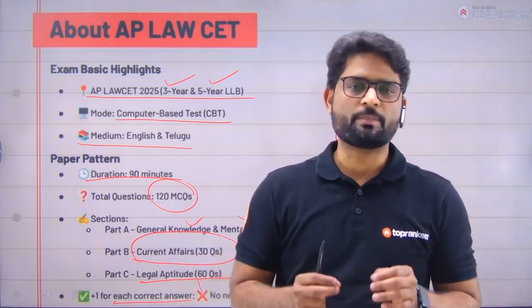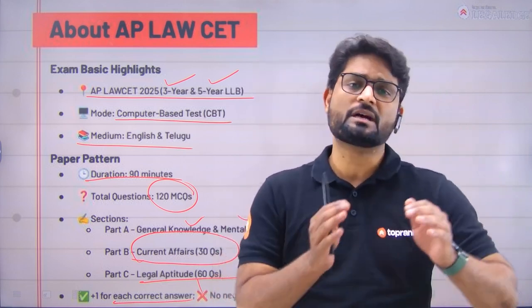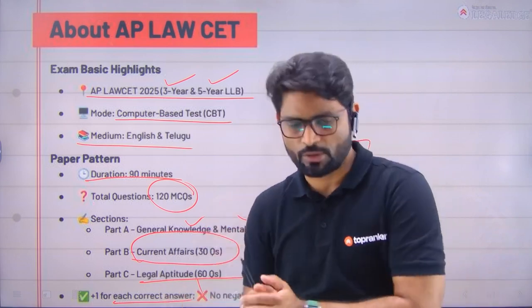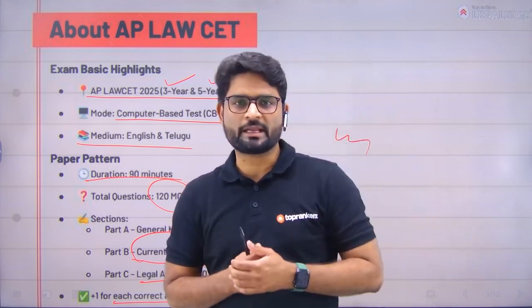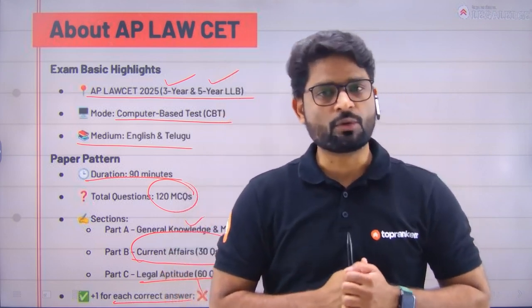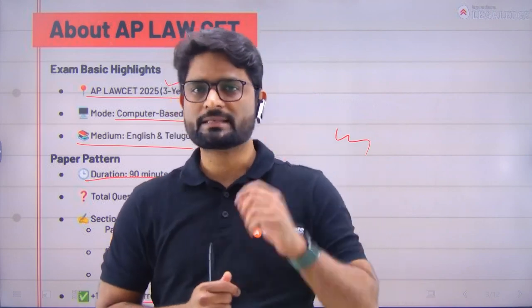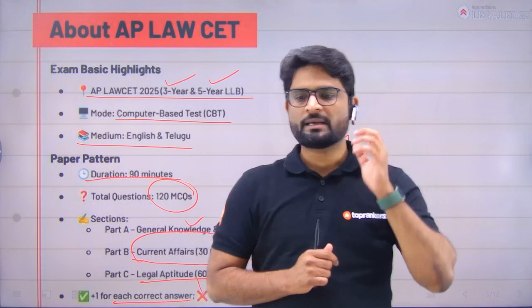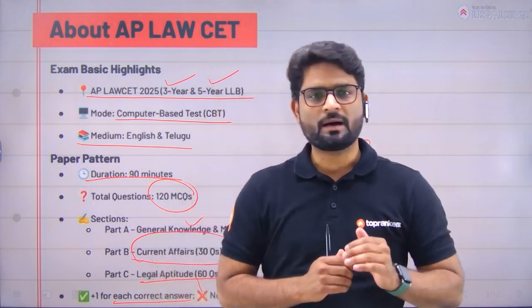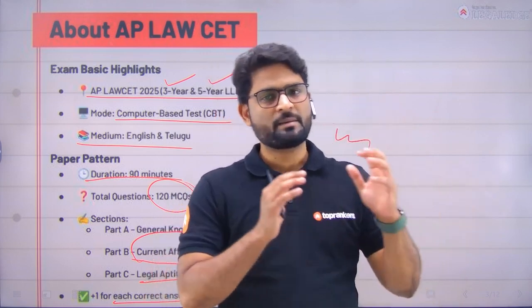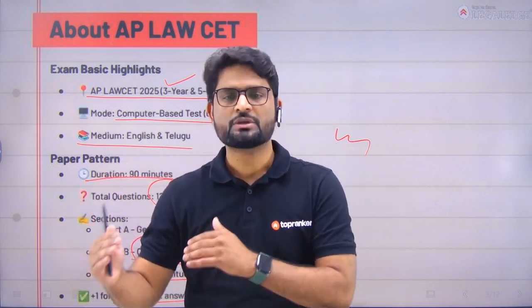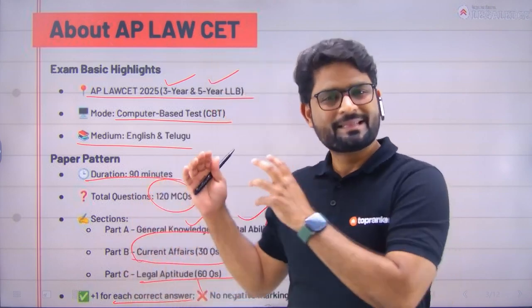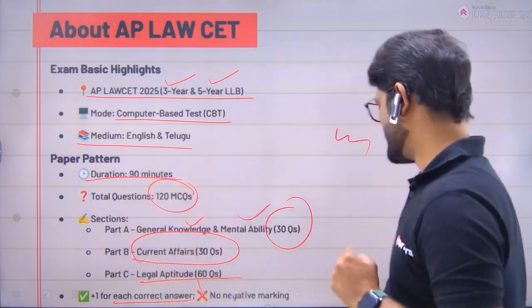One mark is given for every correct answer, and there is no negative marking in this examination, which is a good thing and a bad thing too. The good thing is that you don't have the fear of losing marks. You can still go for flukes. The bad thing is that because there is no negative marking, accuracy might get challenged. People can take advantage of flukes, so for serious aspirants this can be a negative part.